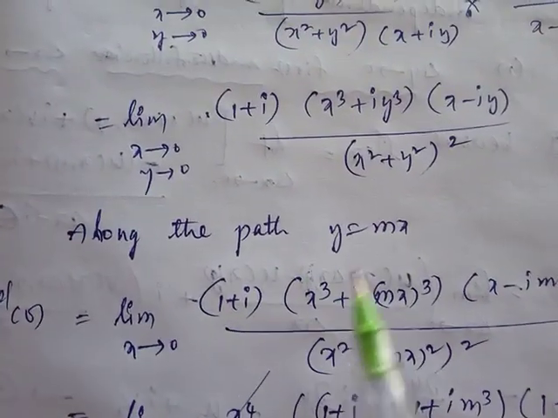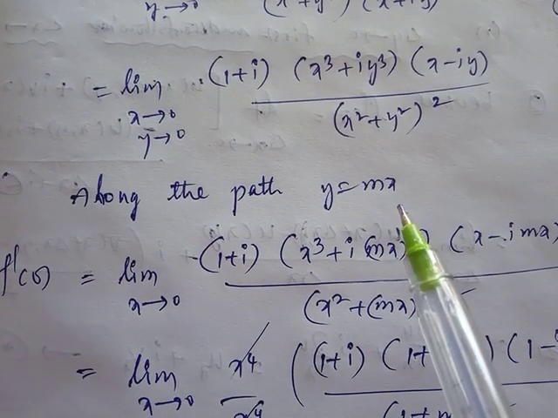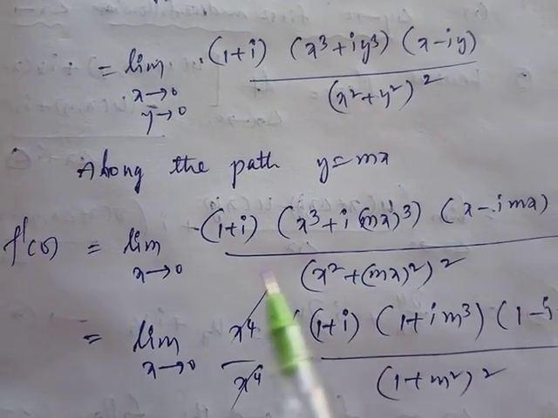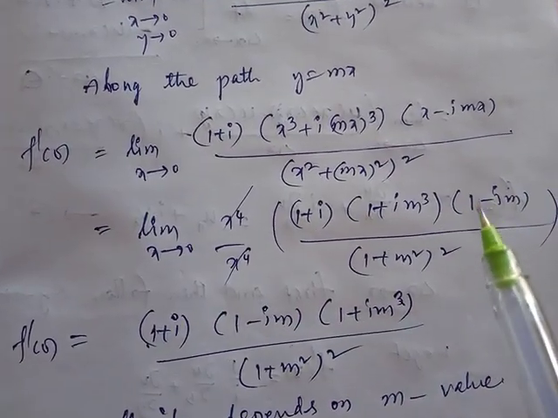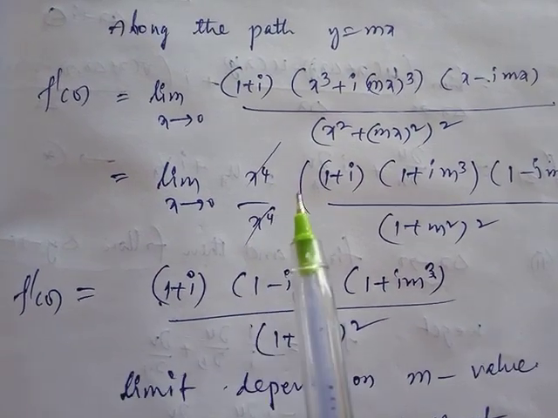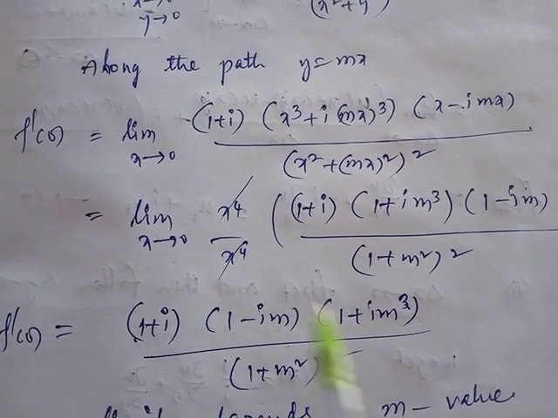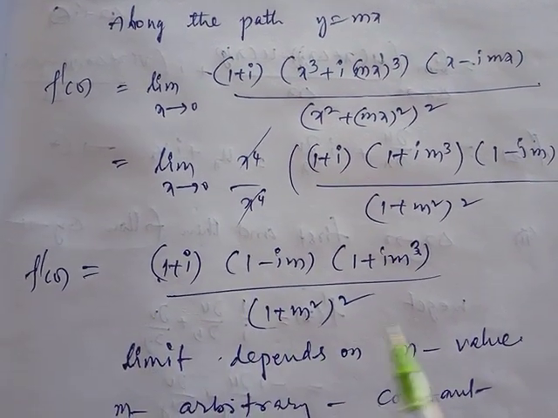So along the path y equal to mx, put y equal to mx and apply the limit x tends to 0. Now in the numerator the common term is x power 4, and x power 4 and x power 4 will cancel. After applying x tends to 0 to the given function, you will get this limit.